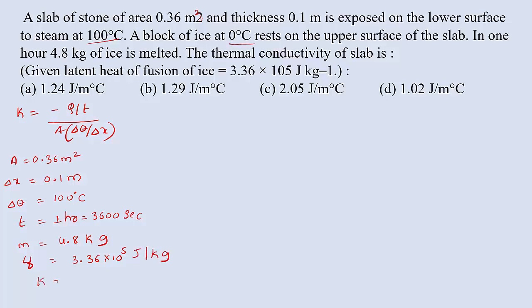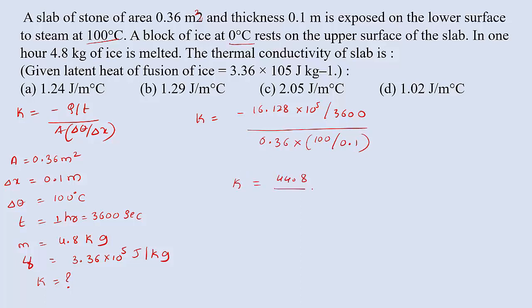So we want thermal conductivity. Substitute all the givens in the above equation. So we will get K equal to minus 16.128 into 10 raised to 5 divided by 3600, whole divided by 0.36 into 100 divided by 0.1. So we will get K equal to 44.8 divided by 36. So the value of K is 1.24 joule per meter degree Celsius. So thermal conductivity value is 1.24. So option A is right.